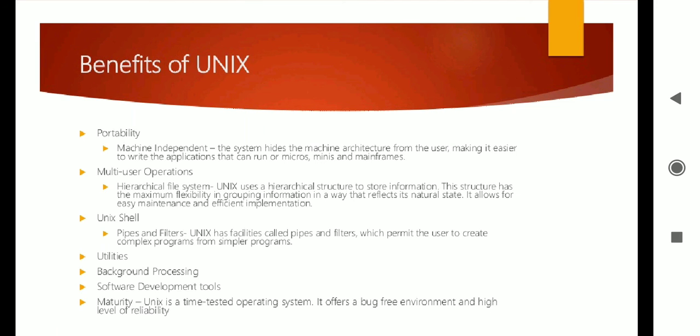Next, some utilities are there. Utilities mean scanning, removing things, checking memory, etc. Okay. Then background processing. So this is very important.